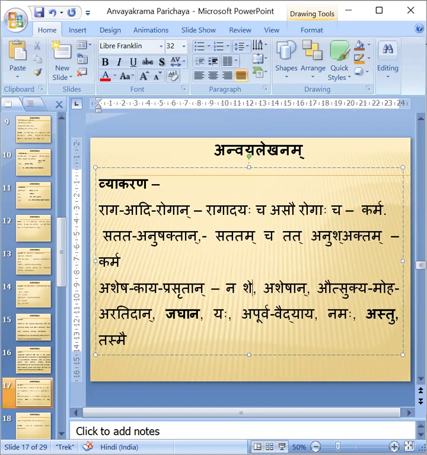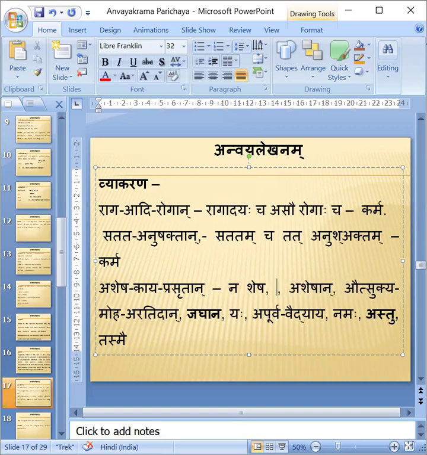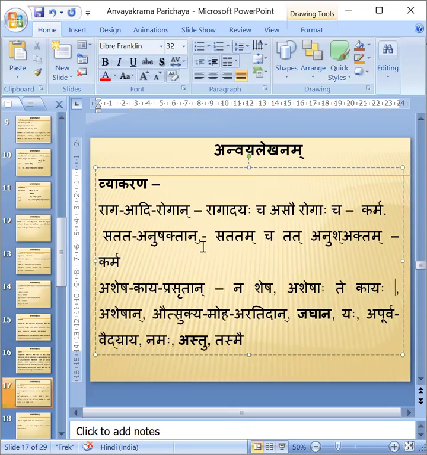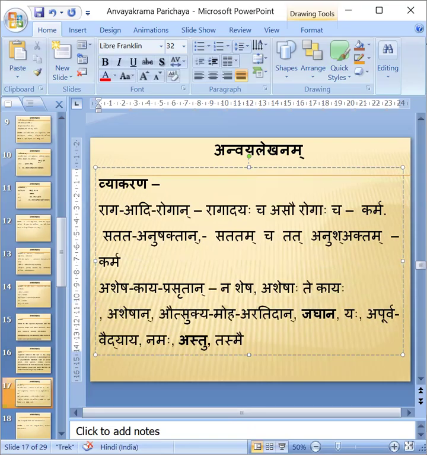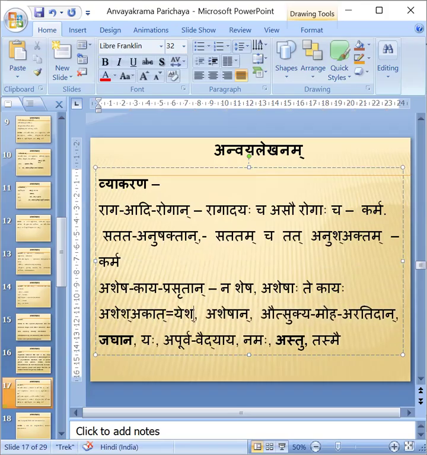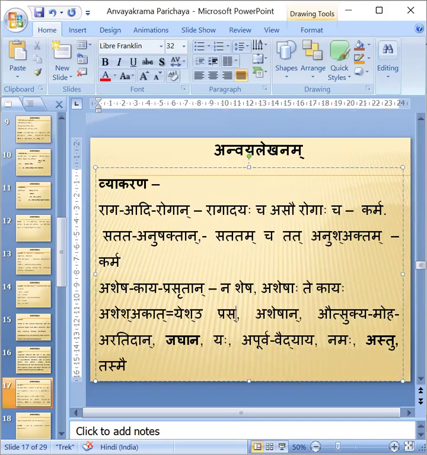Na shesha, ashesha, one samasa is done. Then asheshaha te kayaha, it will become once again Karmadharaya samasa. Ashesha kayeshu prasrutaha is once again one more samasa. There are three samasas in this. Okay.